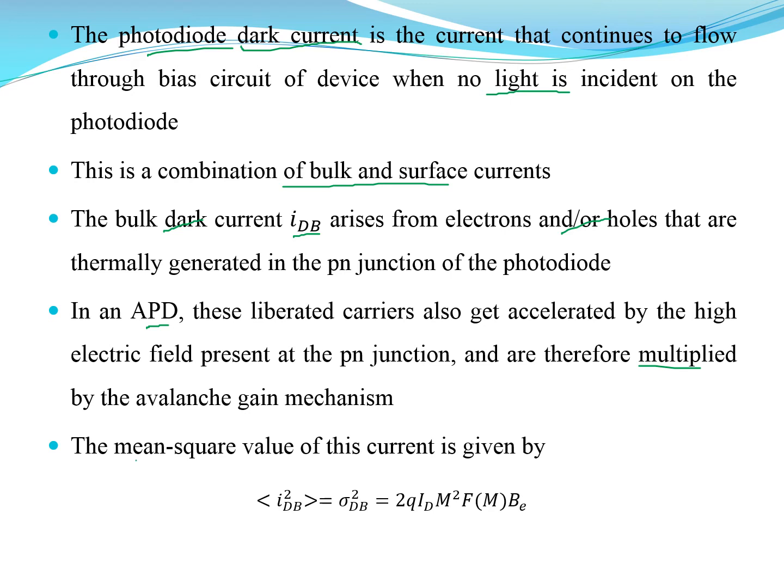The mean square value of this current is given by I_DB squared equals 2q I_D M squared F(M) B. Again, this depends on the bandwidth, on the noise figure F(M), on the gain or multiplication factor, and on the current.